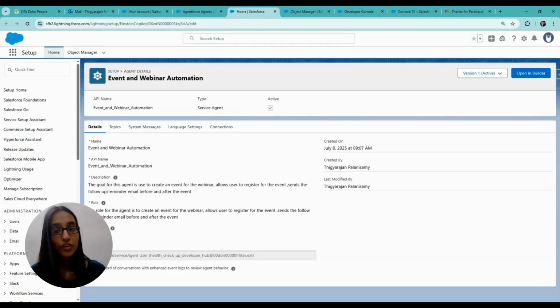Once the user registers for this event, he or she will be notified by a confirmation email. So when the event is completed, the user will receive a feedback email where they can give feedback about the particular event.